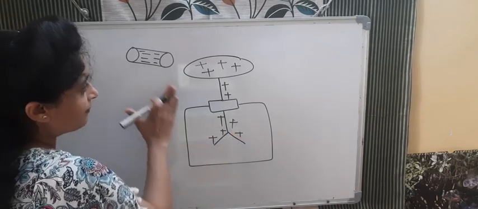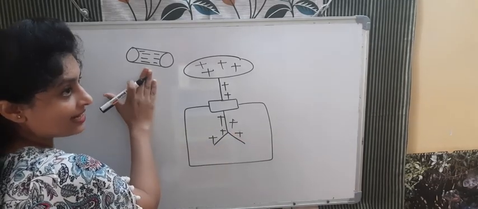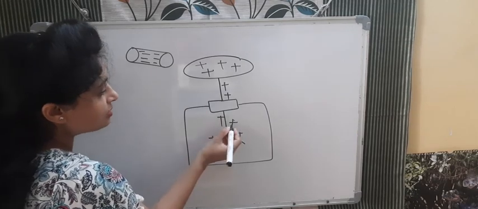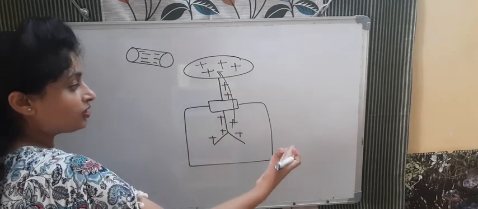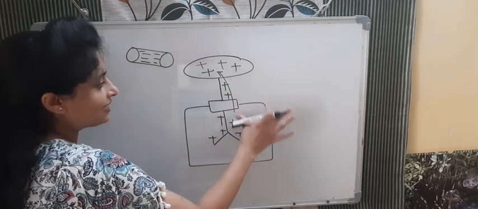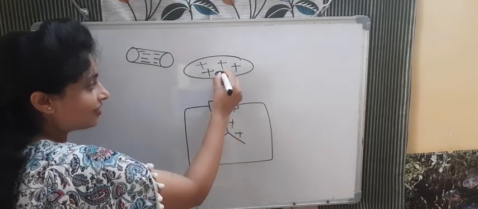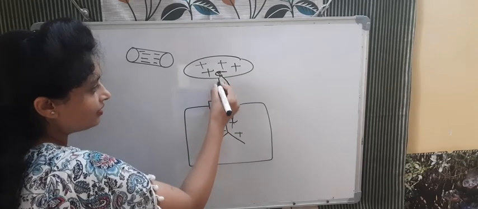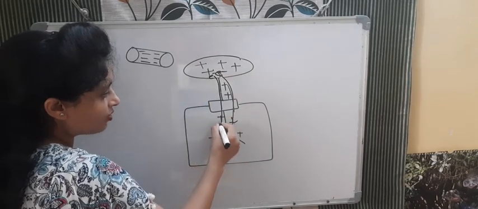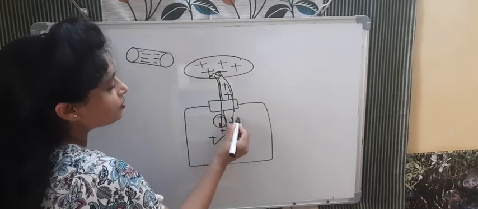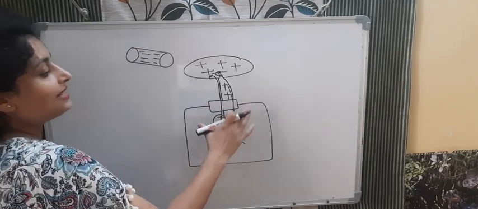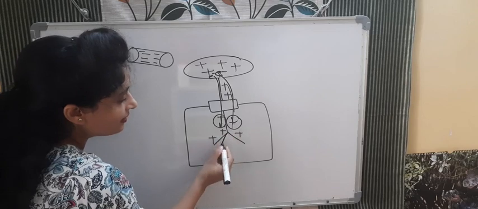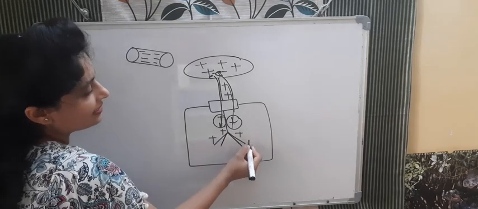Positive everywhere. But when we take a rod that is negatively charged near to this, these positive charges shift upward. Or actually positive charge doesn't move, but we can say negative charge, electrons from here, come downward. They will balance some positive charge, and the amount of positive charge will now be less, and that's why the divergence will be less. This was the first case.